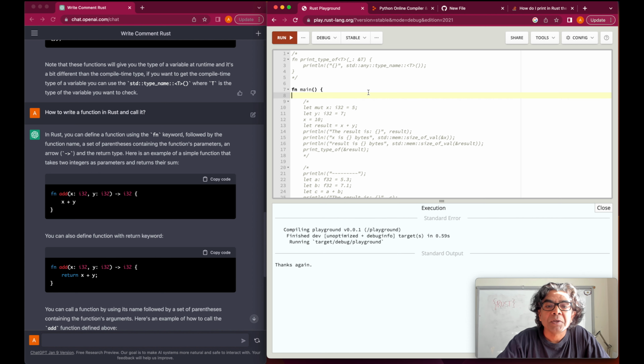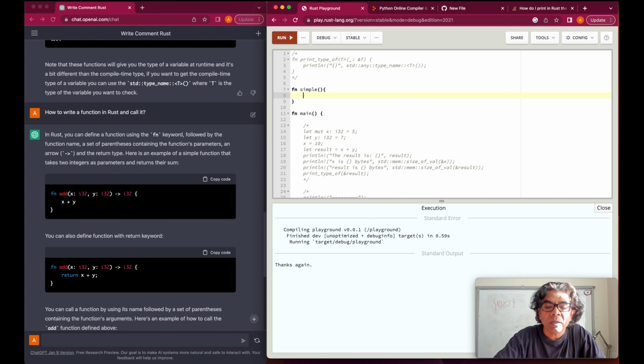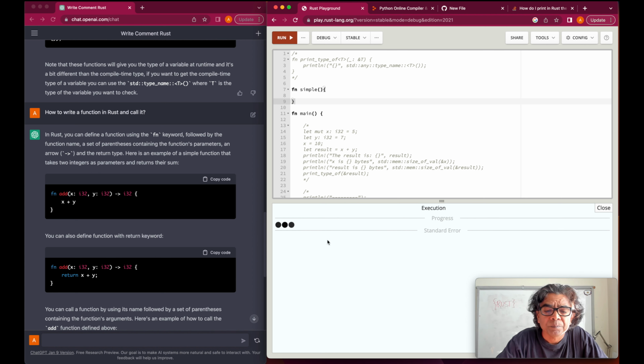And now we are going to learn the function definition. We need to define a function. So let's write fn, and our function name is simple. So we just call it function simple. It actually doesn't do anything. Okay. And we say this is our simple function. Let's run it. What happens?